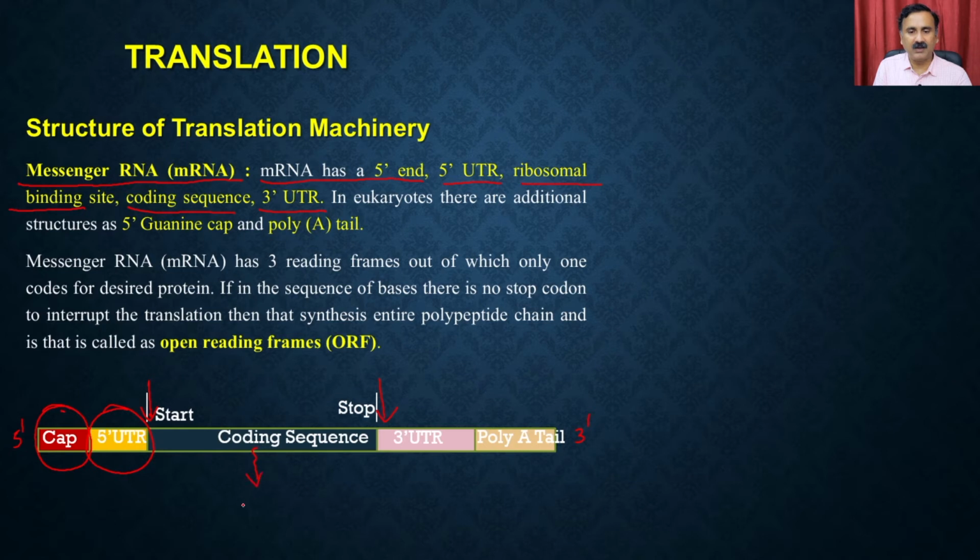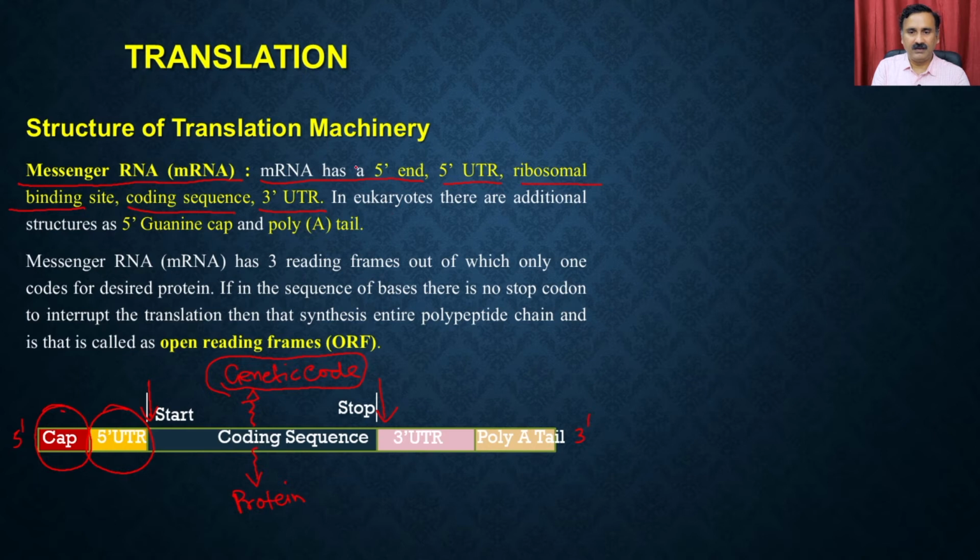These are the coding sequences which direct the protein synthesis machinery, like the ribosomes and tRNAs, to synthesize the protein. That is done because it contains the genetic codes, and these genetic codes provide the information on what sequence to assemble the amino acids in, and that's how it gives you the correct proteins.